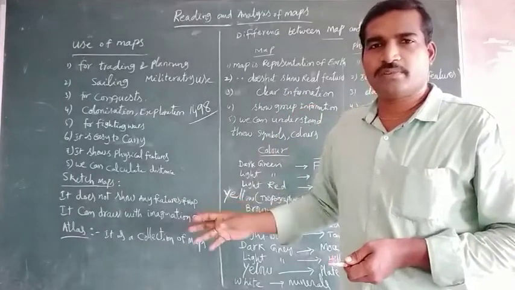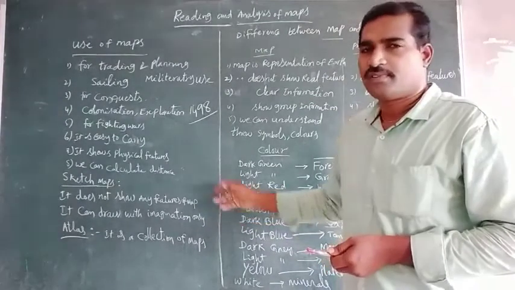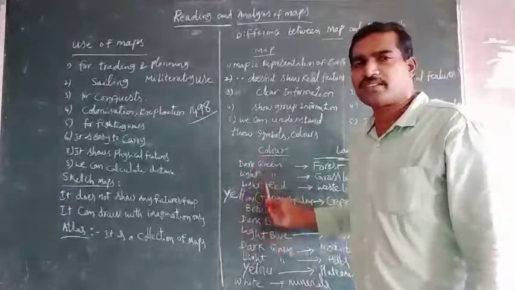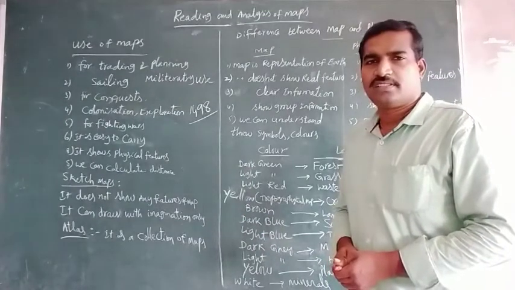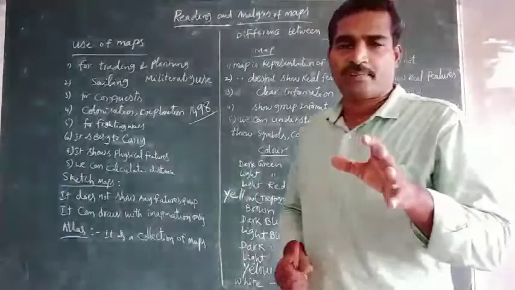Now we'll discuss colors. What are the colors we can use in maps? Look here. Different colors are there according to the 8th class. First one is green, dark green and light green. Dark green color indicates forest areas.